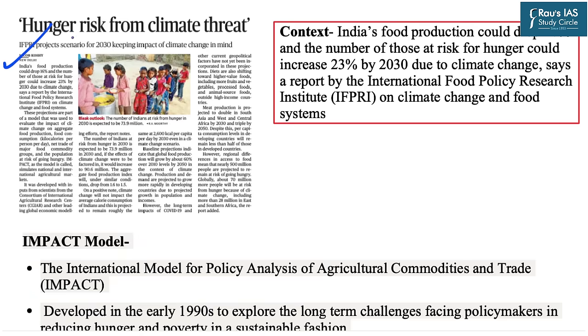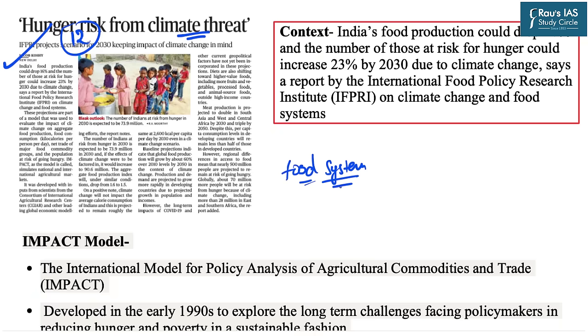Now, this topic has appeared at page number 12, and the topic reads Hunger Risks from Climate Threat. As we all know, climate change is a reality in today's time and it is impacting every sphere of human life. And one of the major impacts of climate change is on food systems.